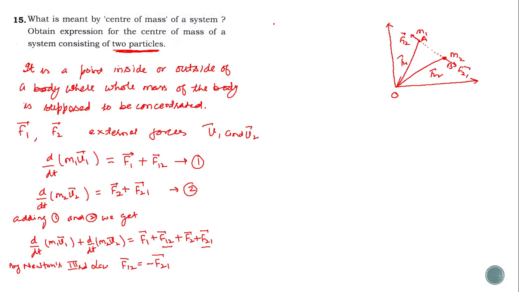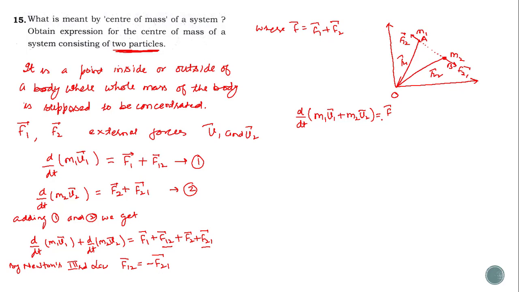Then we can simply write d by dt of m1v1 plus m2v2 is equal to F, where F is equal to F1 plus F2, because internal forces cancel out each other, so we are left with F1 and F2, and in place of F1 and F2 I am just writing F.